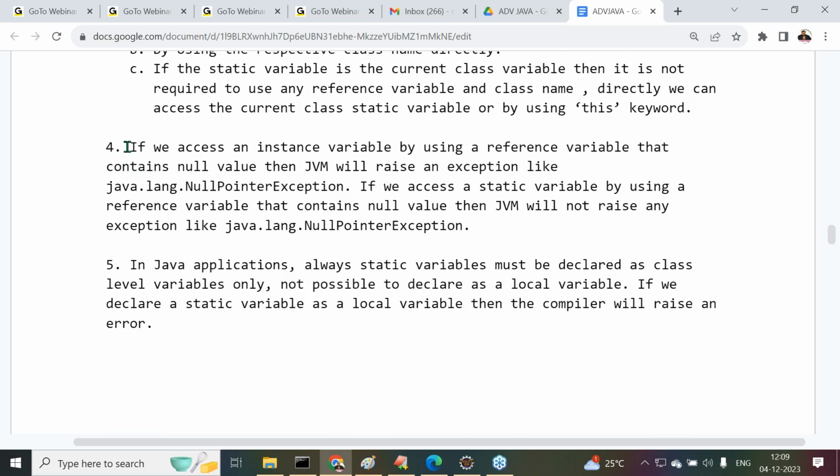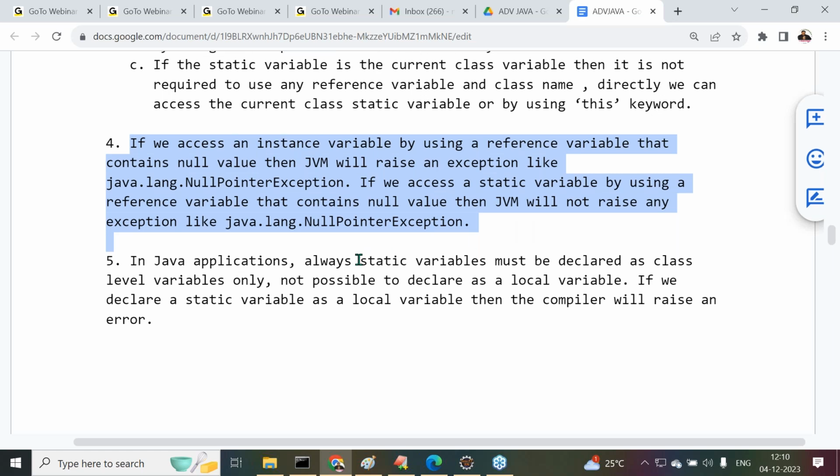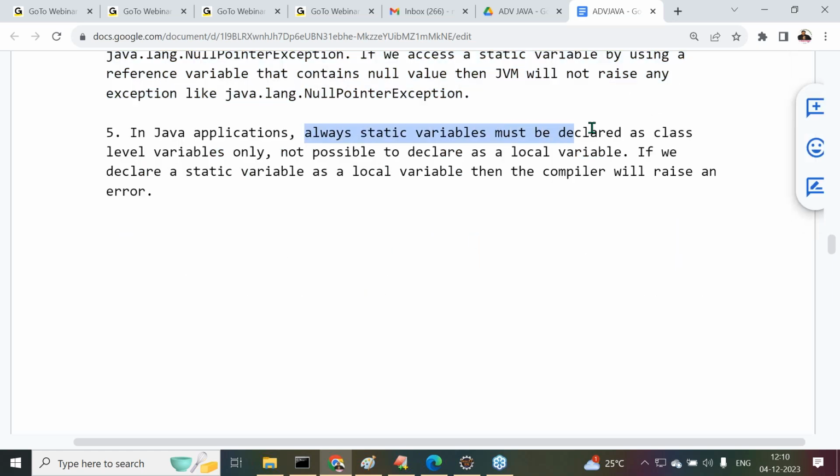If we access an instance variable by using a reference variable that contains a null value, then the JVM will raise an exception like java.lang.NullPointerException. But if we access a static variable by using a reference variable that contains a null value, then the JVM will not raise an exception like what? java.lang.NullPointerException. In Java applications, always static variables must be declared as class level variables only. Not possible to declare as a local variable. If we declare a static variable as a local variable, then the compiler will raise an error.